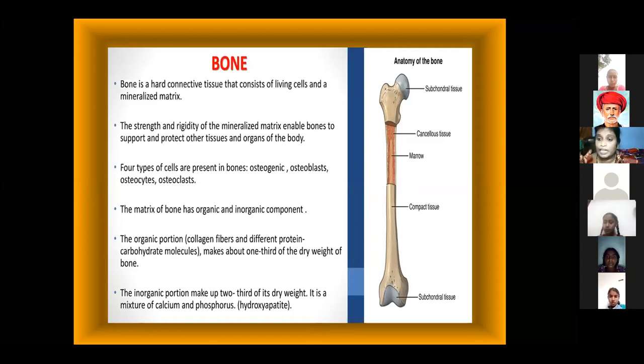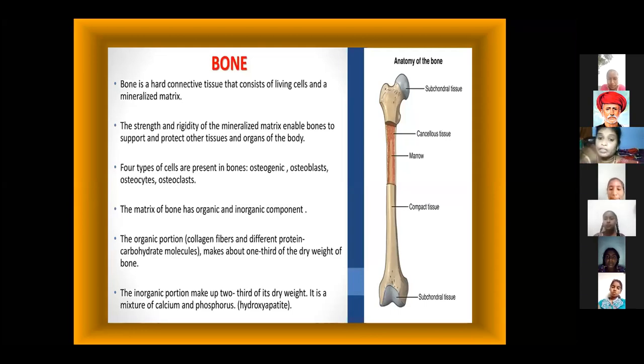Bones give structure and support to every living organism. They help maintain the total body structure. Bone is a very strong, very hard connective tissue.